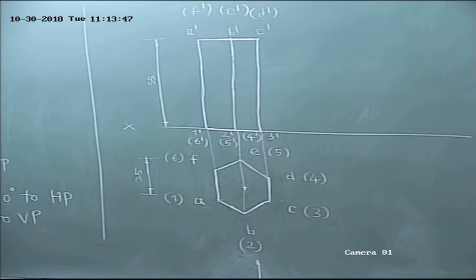So make it fast. So unit 3 is section of solid. For section of solid, this is the first step: drawing the top view and front view of the solid will be the first step of section of solid. Do you have any doubt? Ask me.